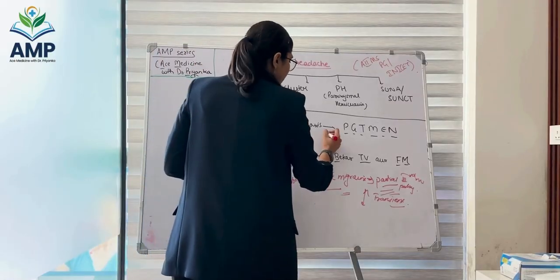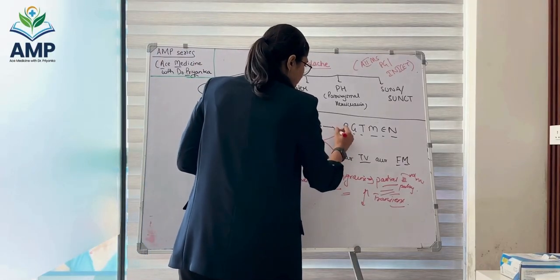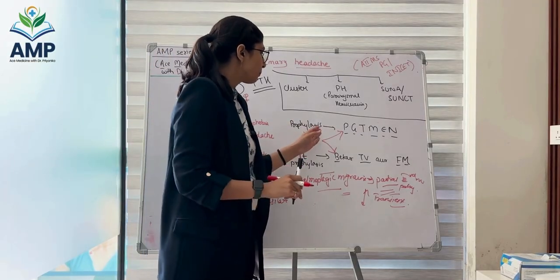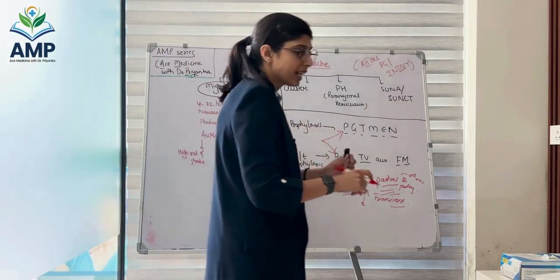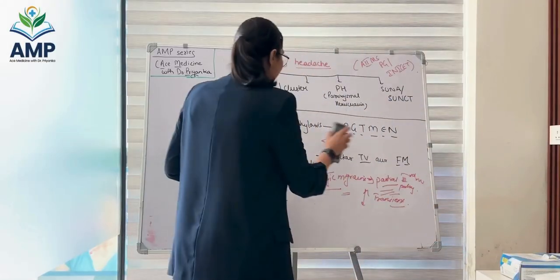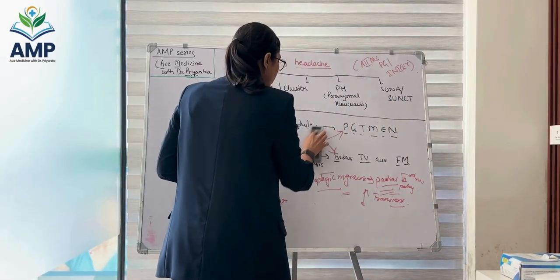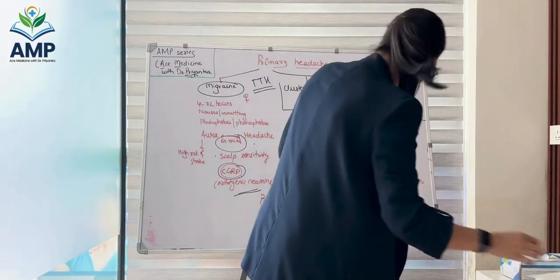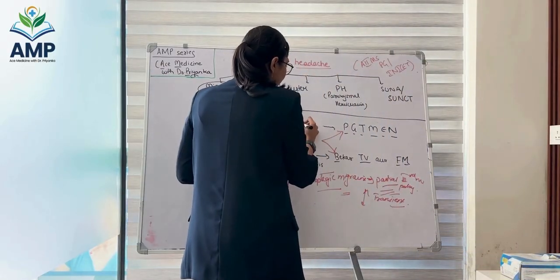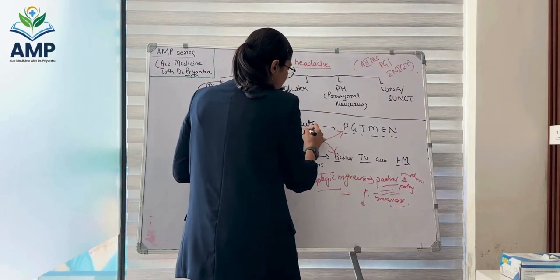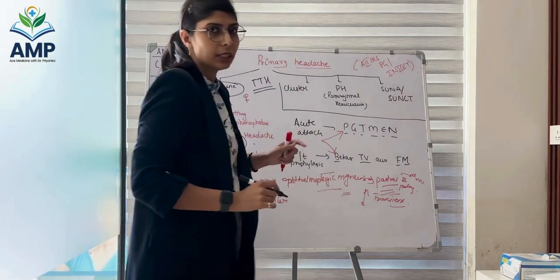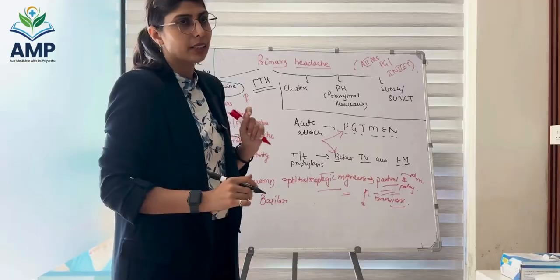Now what I need you to remember are these two mnemonics. These are often asked questions. What are the drugs that are used for treatment of acute attack of migraine, and what are the drugs that are used for prophylactic treatment of migraine? So for acute attack of migraine, the mnemonic is PGT-MEN. Write it down.